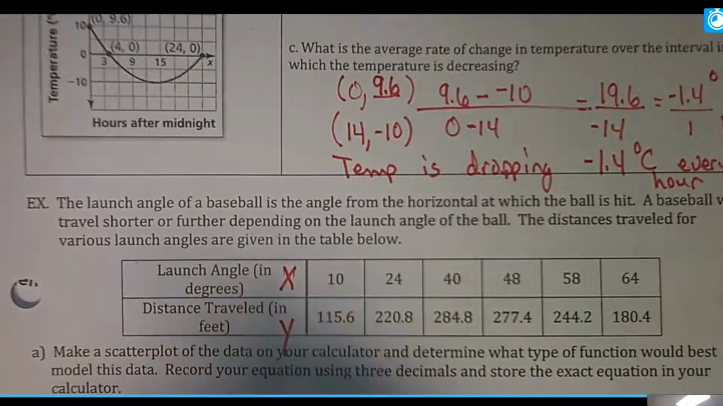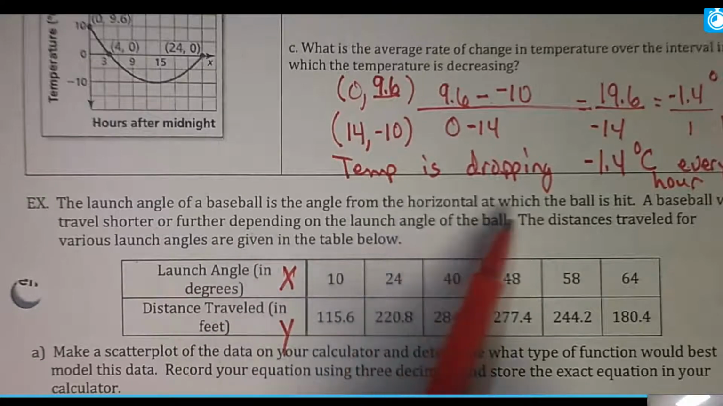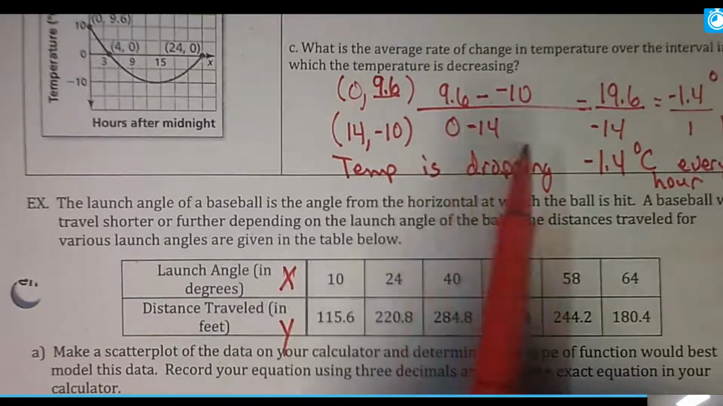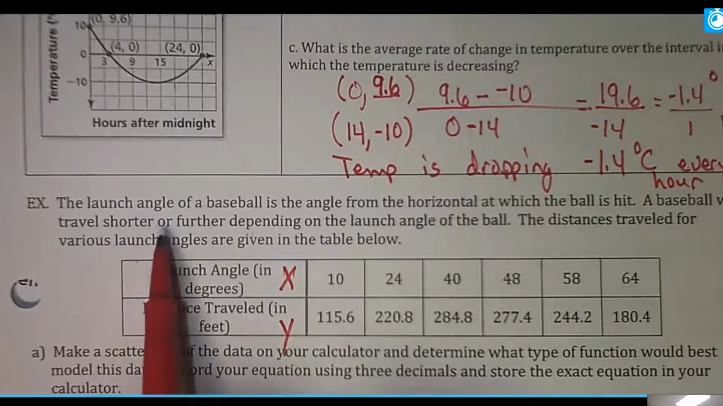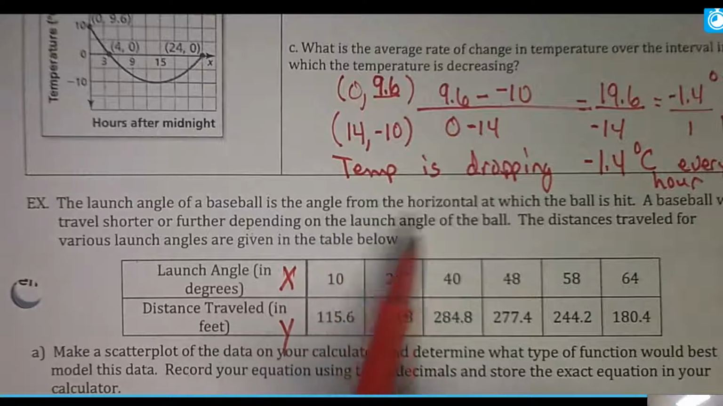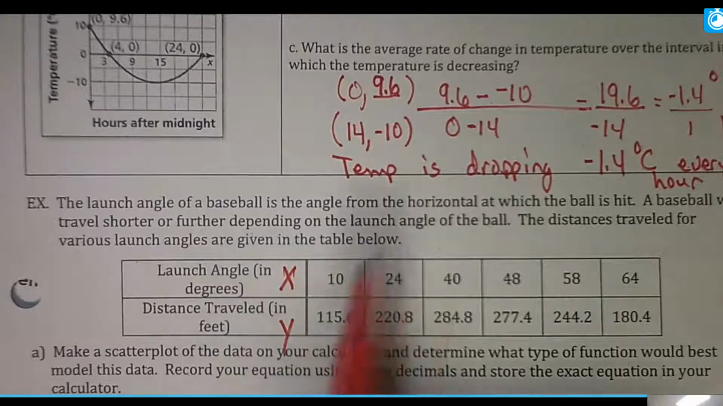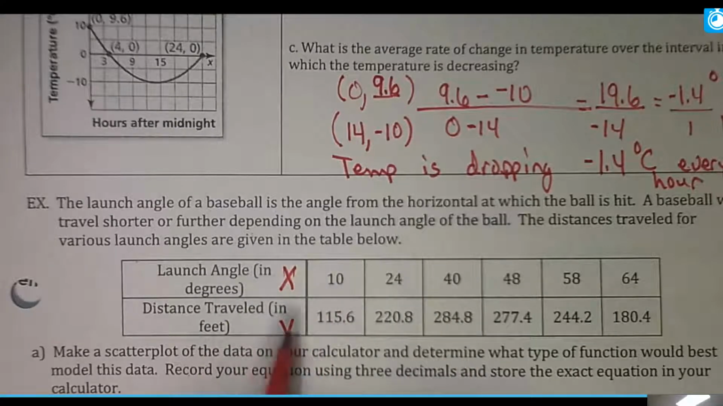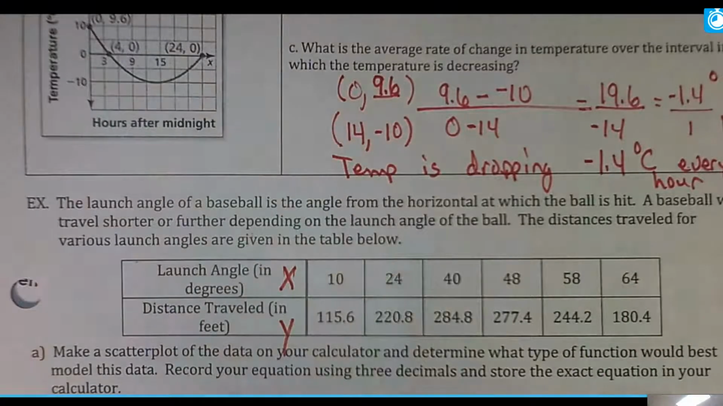So while you're finishing that up, the launch angle of a baseball is the angle from the horizontal at which the ball is hit. So when I hit it and it starts to make this angle, a baseball will travel shorter or further depending on the launch angle of the ball. The distances traveled for various launch angles are given in the table below. So these are the angles that they go, and then this would be the distance that they go. So obviously maybe if the angle is a little bit more, you might see the distance going shorter, because that's kind of like that pop fly of a ball.